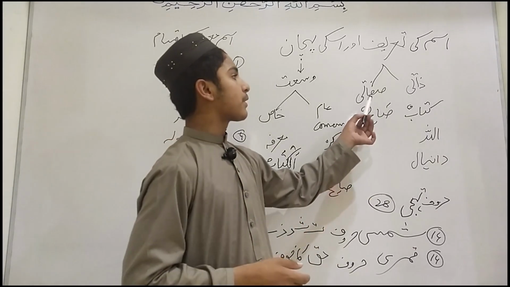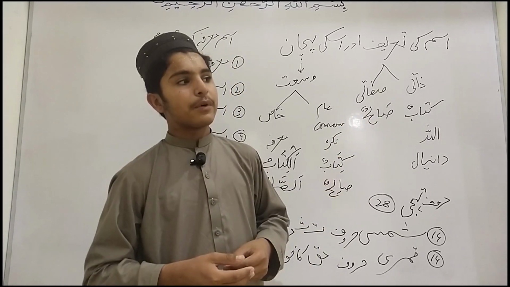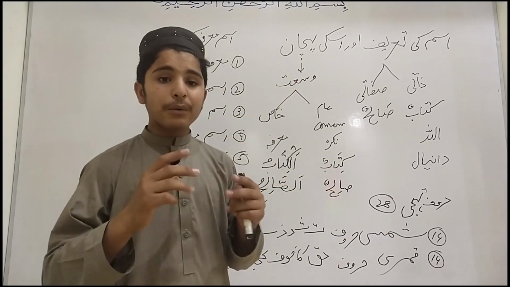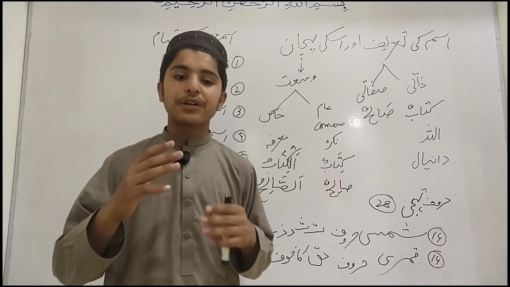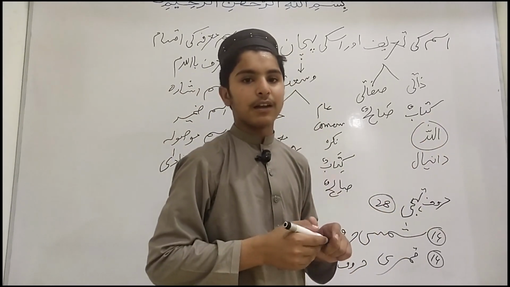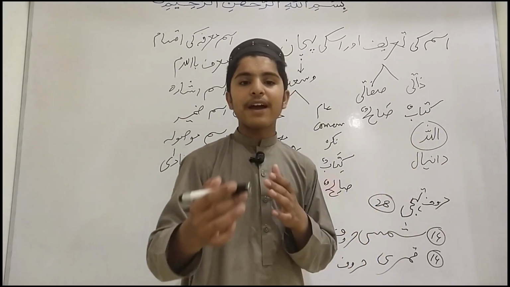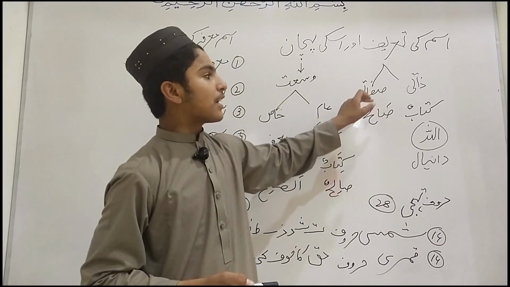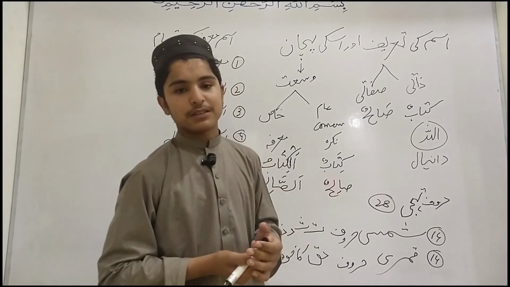The second topic is the sifati ism. The word used for it in English is adjectival noun. An adjectival noun is a noun which represents the traits of a personality. For example, we have a personality, Allah. It has a trait of kindness. Then the kindness of Allah is the adjectival noun of this personal noun.